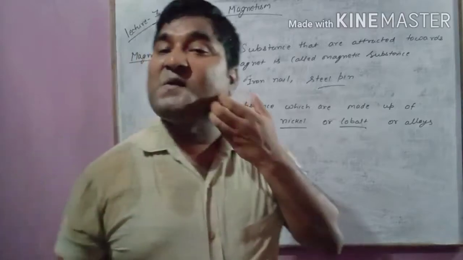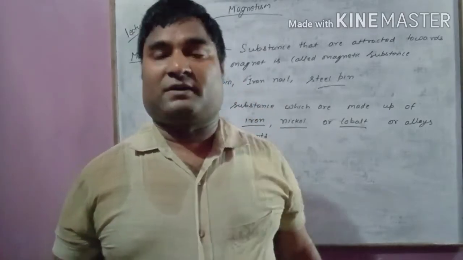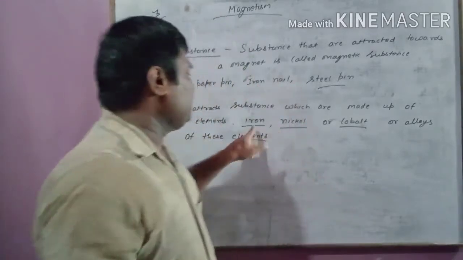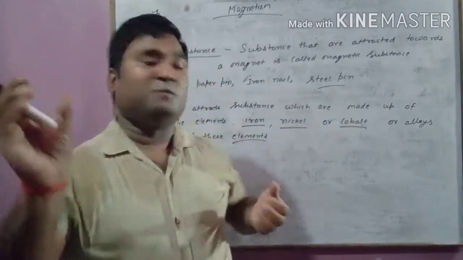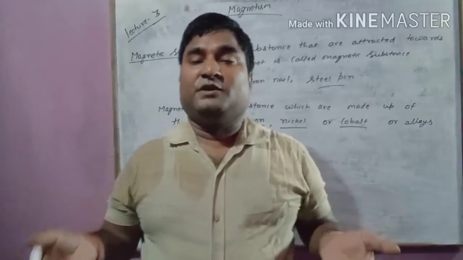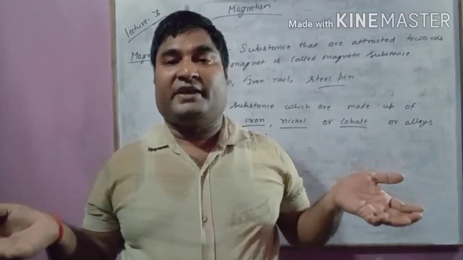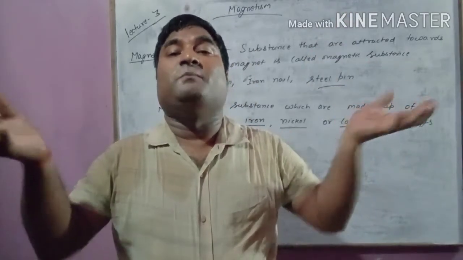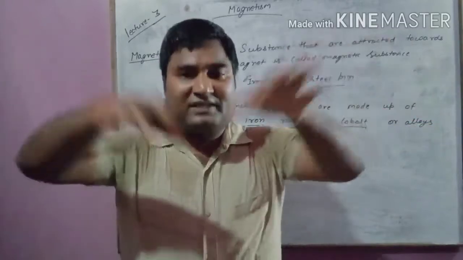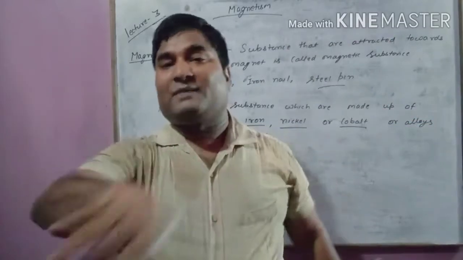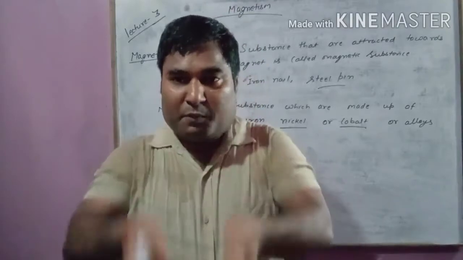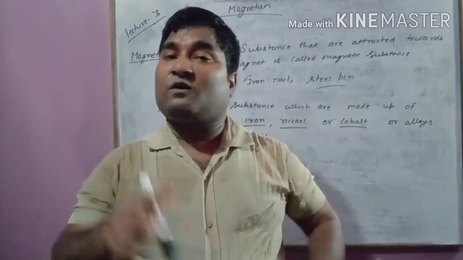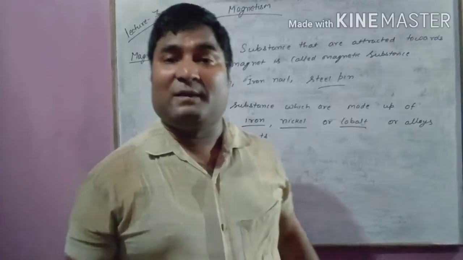What do you mean by alloys? A solid mixture. For example, you take aluminium and you take iron. You heat them, and they will melt. When they melt, you mix them, and after mixing, let it cool. When it cools down, the block that we get contains both iron and aluminium.